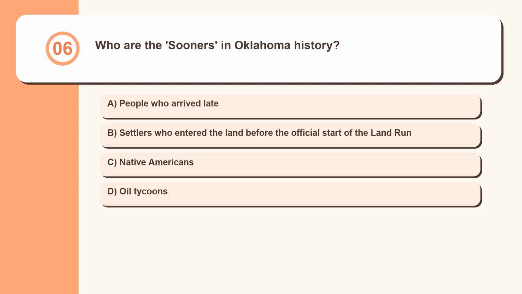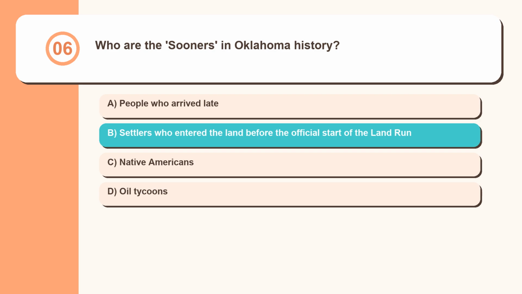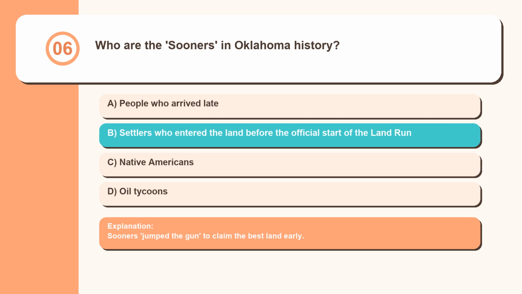Question 6. Who are the Sooners in Oklahoma history? People who arrived late, settlers who entered the land before the official start of the land run, Native Americans, oil tycoons. Sooners jumped the gun to claim the best land early.